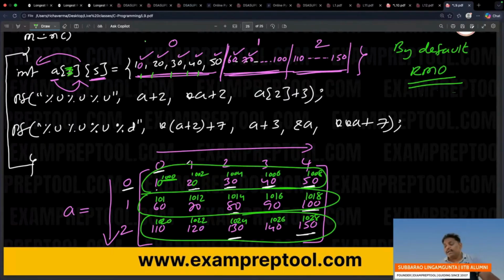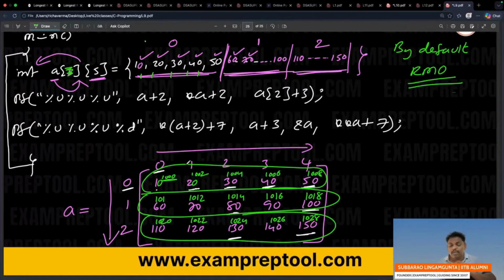Sir, you gave addresses row by row, and they didn't mention anything, so by default it is row by row. So by default, row major order. All the programming languages follow row major order by default. Everything ready? I'm going to say some more important questions.